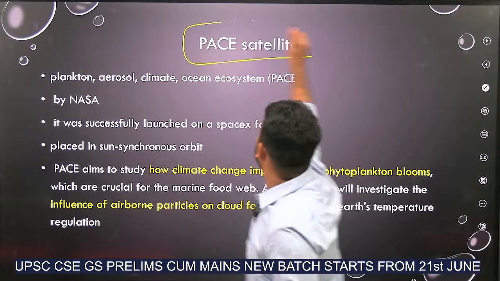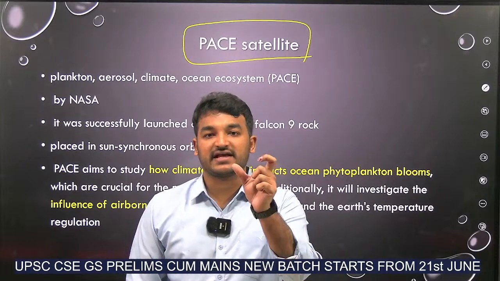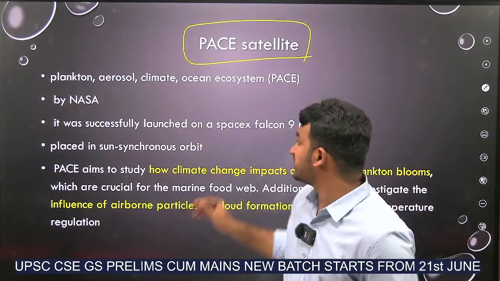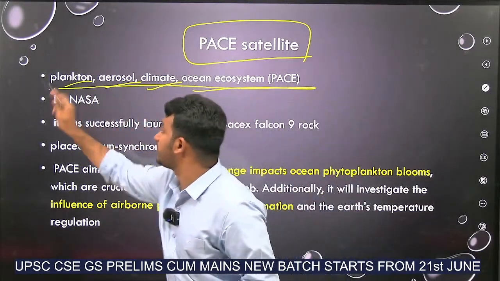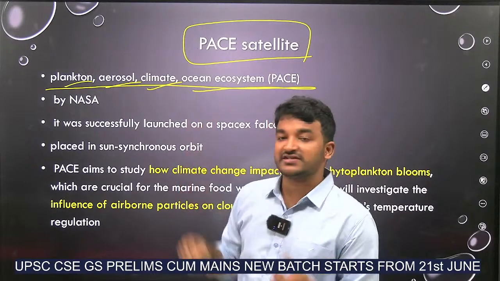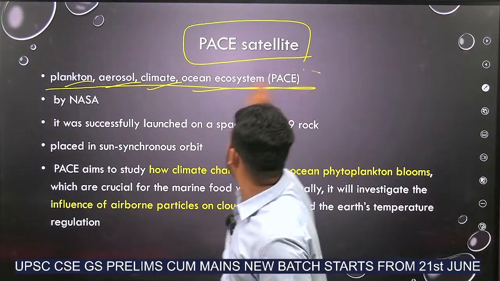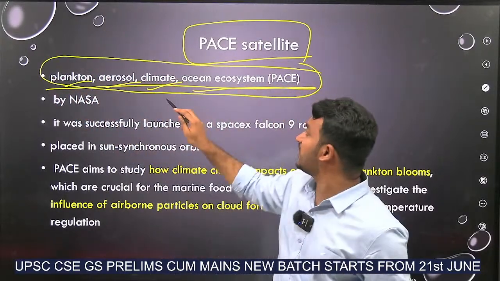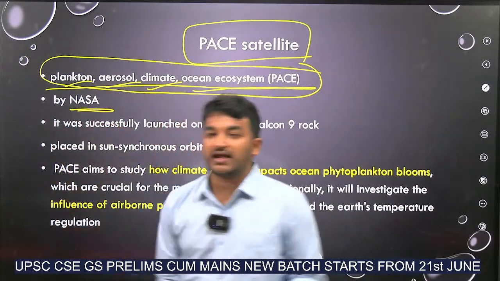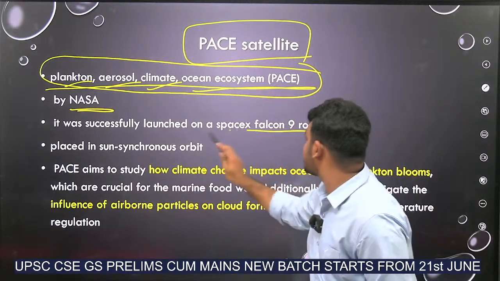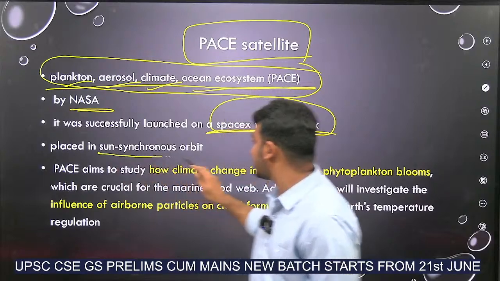First thing, PACE satellite. What does this mean? PACE is an abbreviation of four things: plankton, aerosol, climate, ocean ecosystem. By the name itself you can understand that the satellite called PACE satellite will be analyzing these four things: plankton, aerosol, climate and ocean ecosystem. Who had launched this? NASA. NASA had launched this in a SpaceX Falcon 9 rocket. Okay, and it is placed in sun synchronous orbit.